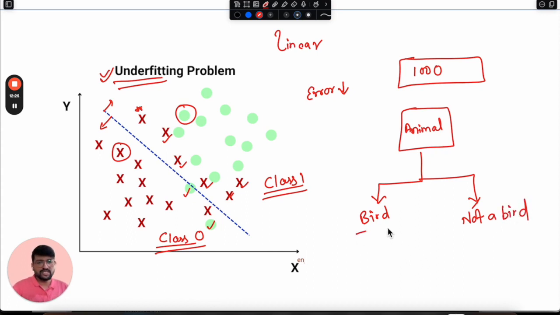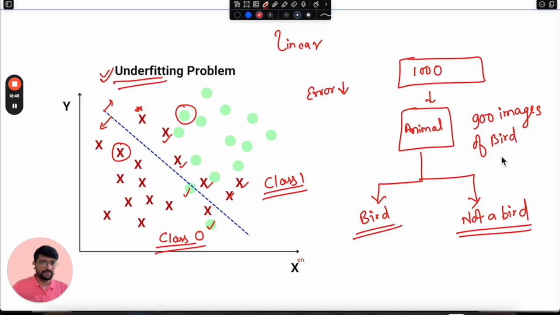Only two classes are present, bird and not a bird. But in these 1000 images, we provided 900 images of the bird class, and only 100 images of the not a bird class.